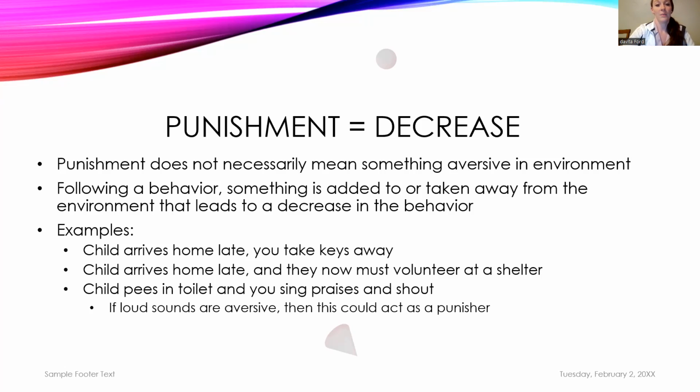So some examples would be if your child arrives home late and maybe the keys are taken away. For a lot of people, yeah, that would be a punisher. And so now in the future, they're much less likely to arrive home late because they lost access to something. Another one, maybe the child arrives home late and now you tell them that they have to volunteer at the shelter this weekend.